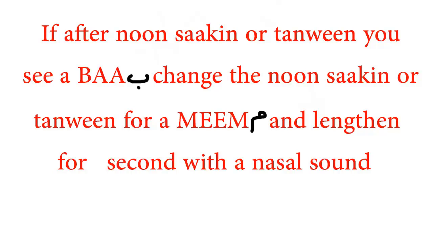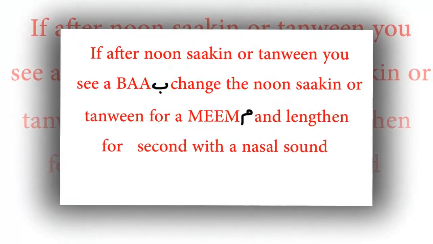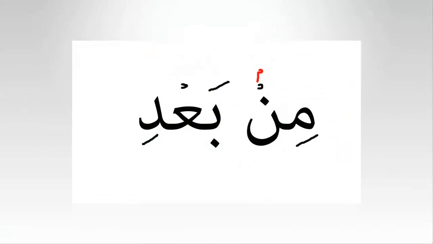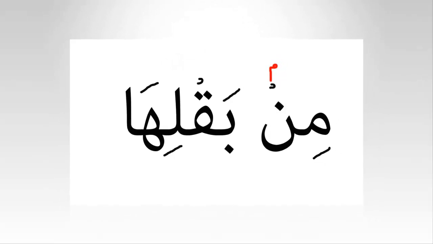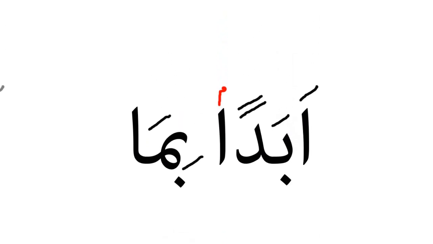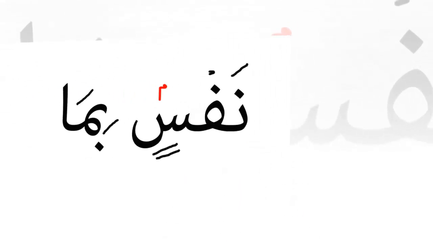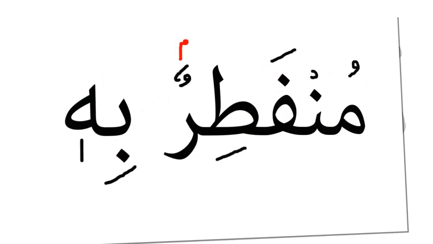Or you can say whatever's written right in front of you. And remember to leave the space of a piece of paper between the lips. So again, min ba'di, min ba'quniha, abadan bima, nafsin bima, munfatirun bih, or bihi if you're not stopping. Min bani. I hope you understand that rule. Anywhere in the Quran you see noon sakin or tanween and after it there's a ba, this is what you have to do. Change the noon sakin and tanween for a meem and make ghunna. Lengthen it for a second with a nasal sound.